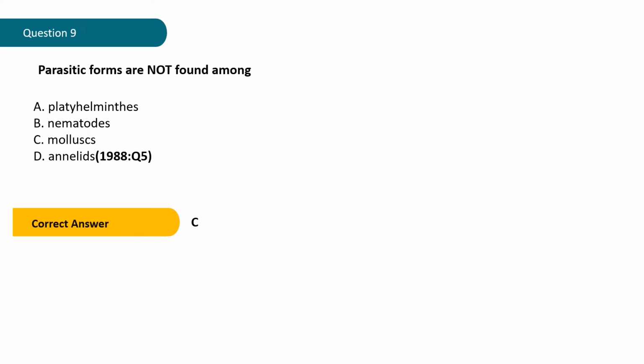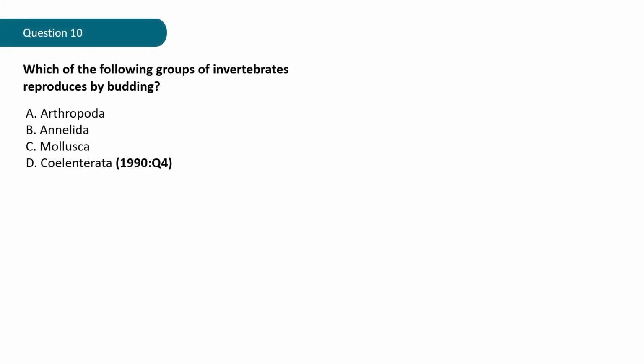Question 10. Which of the following groups of invertebrates reproduces by budding? A, Arthropoda, B, Annelida, C, Mollusca, D, Coelenterata. That question is from the year 1990, question 4. Why not give it a try?